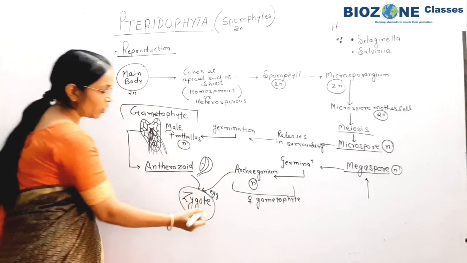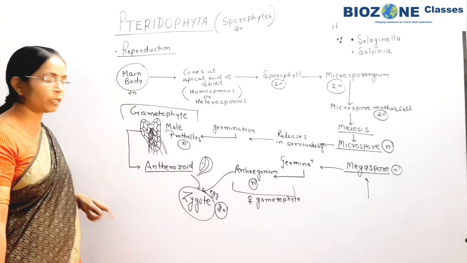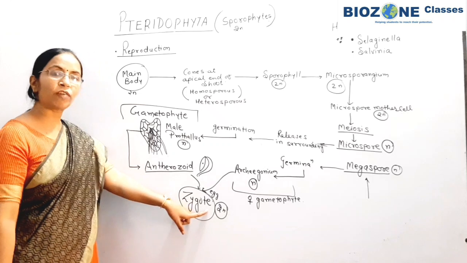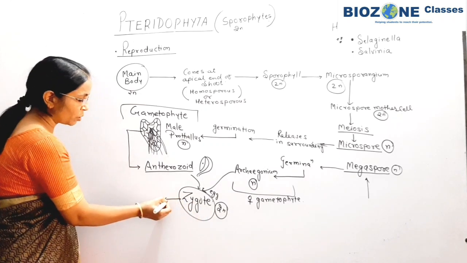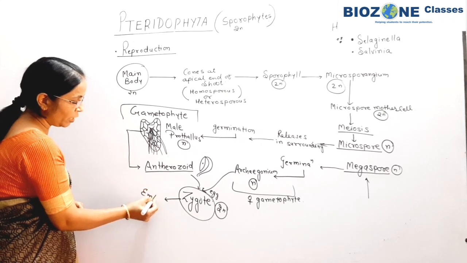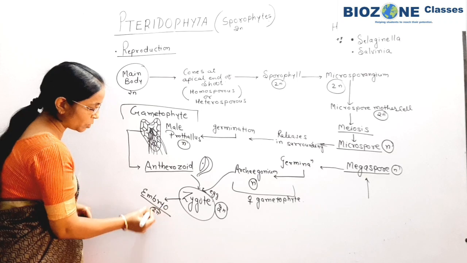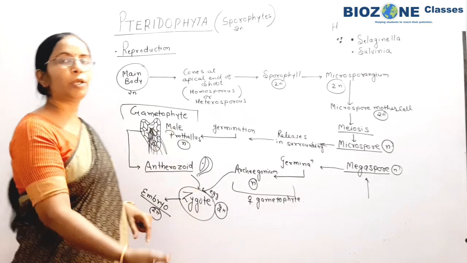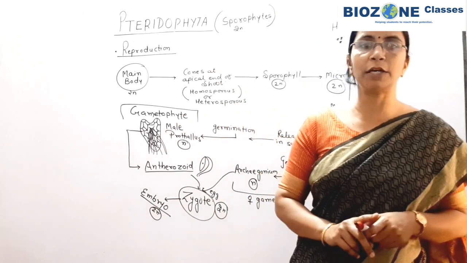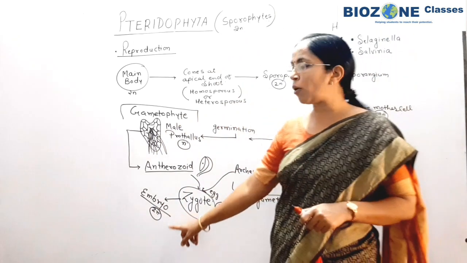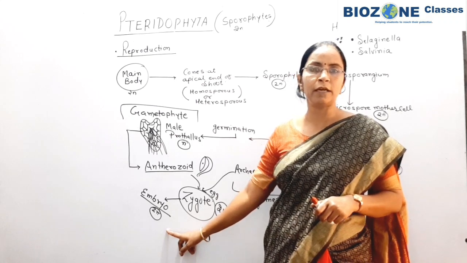Clear? Zygote, again you remember, is what kind of generation? Zygote is a diploid generation. You are studying this zygote in embryophyta, in Pteridophyta. This zygote now undergoes mitosis and leads to the formation of the embryo. Embryo is a diploid structure, and from this embryo again, what will develop? A new plant generation is produced, but seeds are not developed from this embryo because ovules are still absent.